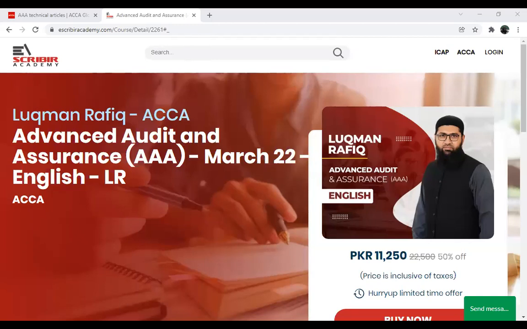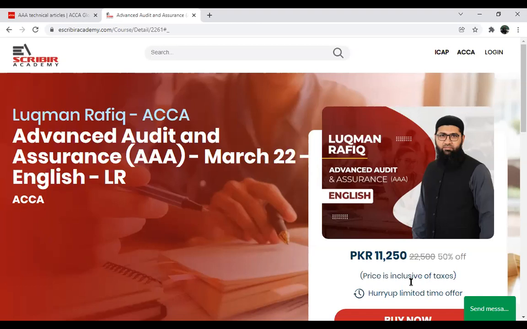So we are just going to start off with this AAA, the Advanced Audit and Assurance orientation. We are going to discuss what this AAA is all about, what the key components of the syllabus are, the teaching methodology that I am going to adopt, and how I am actually going to help you complete this examination, inshallah, in the very first attempt that you will be studying with me. So let's just start off.